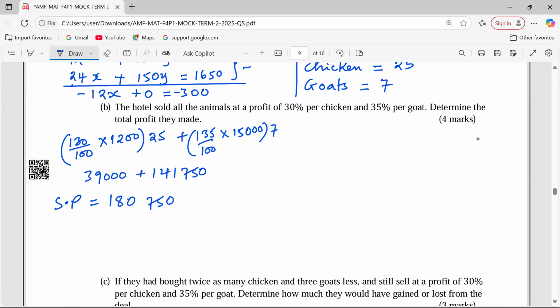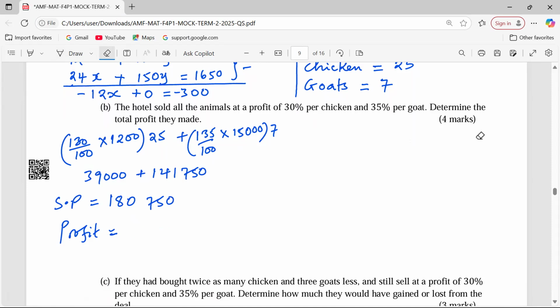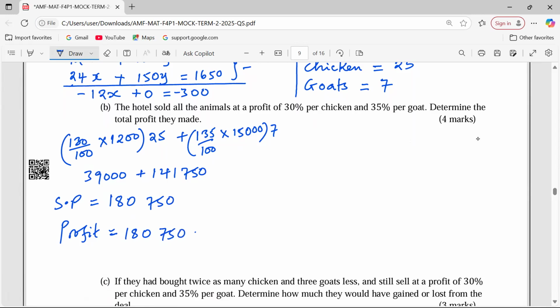180,750. That means now the exact profit can be gotten from, they spent 135,000 to purchase, but now they are selling at 180,750. So I will take the selling price and subtract the buying price of all the items.